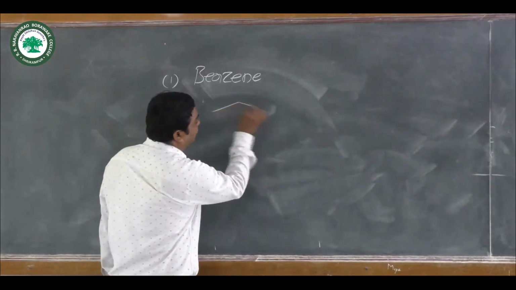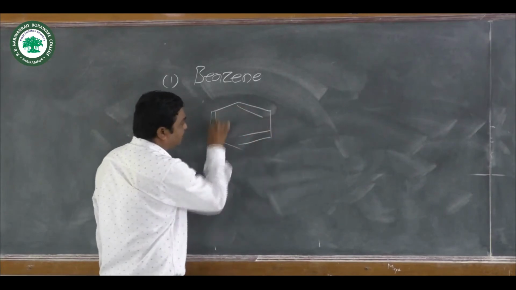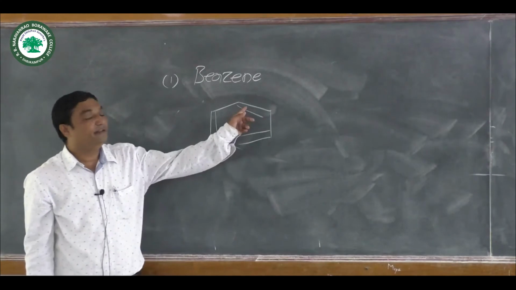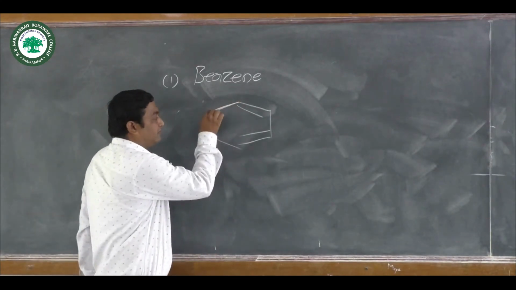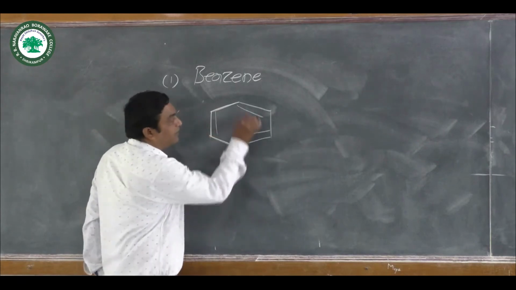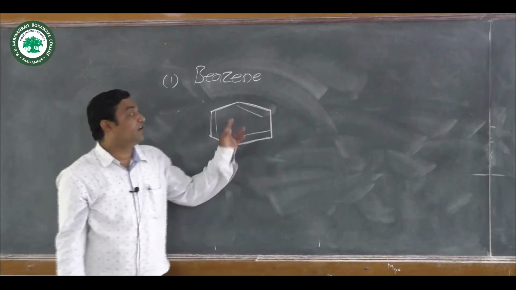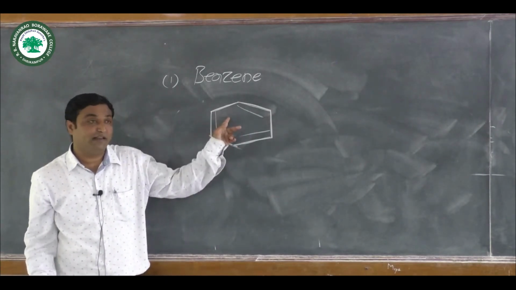The structure of benzene is as follows. As we know, benzene contains a cyclic ring. It is the first clause of our aromaticity concept: it must contain a cyclic ring.